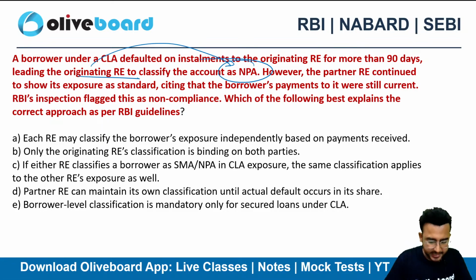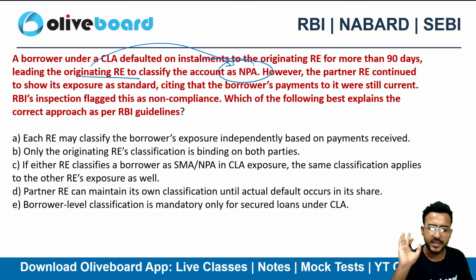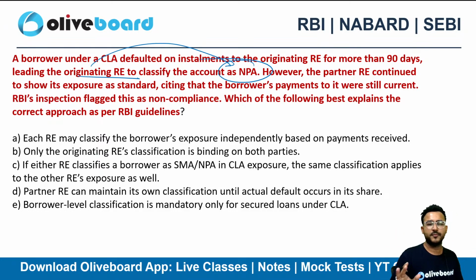If one RE has stated the borrower as NPA, let's suppose HDFC Bank has declared me NPA, then can SBI Bank continue to show me as a performing asset? It can never be, guys. The same prudential norms you need to follow, right? Even if you are not aware of anything about this circular, let's suppose you didn't study this circular, still you can attempt the question. How? On the basis of calculated guess. You must have studied the NPA norms at least, right?